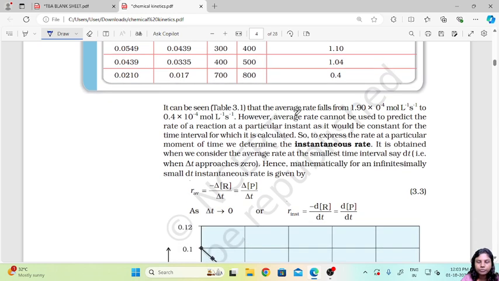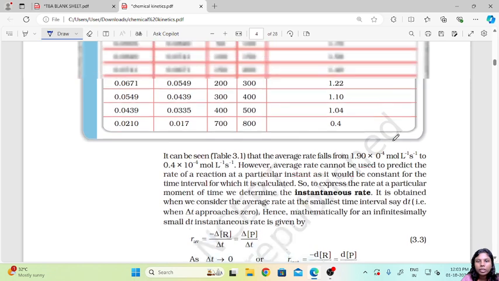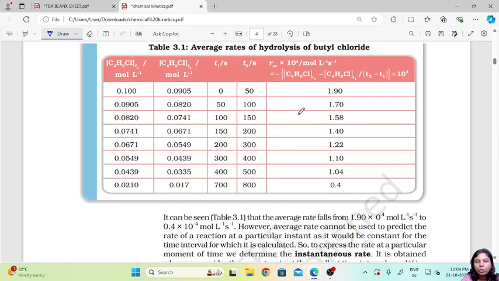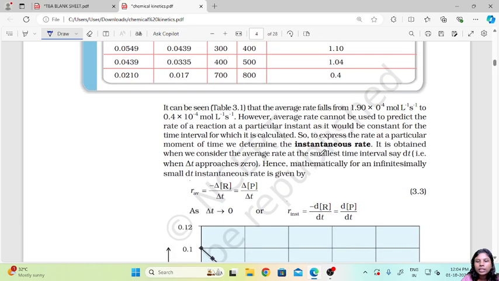However, the average rate cannot be used to predict the rate of a reaction at a particular instant, as it would be constant for the time interval for which it is calculated. So what they are saying is, here we have got a series of rates, and if we took two middle points, somewhere it might remain constant as well. So in that case, to express the rate at a particular moment of time, we determine the instantaneous rate.